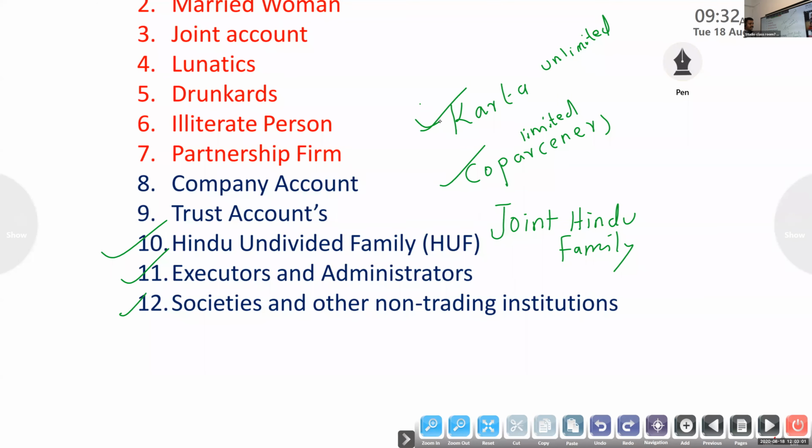So in this case, the banker has to take some precautions. First, we know that only the Karta has the authority to mortgage or pledge any asset for raising a loan. If you want to take a loan, only the Karta has the authority, not the co-partners. So they have to take precautions.